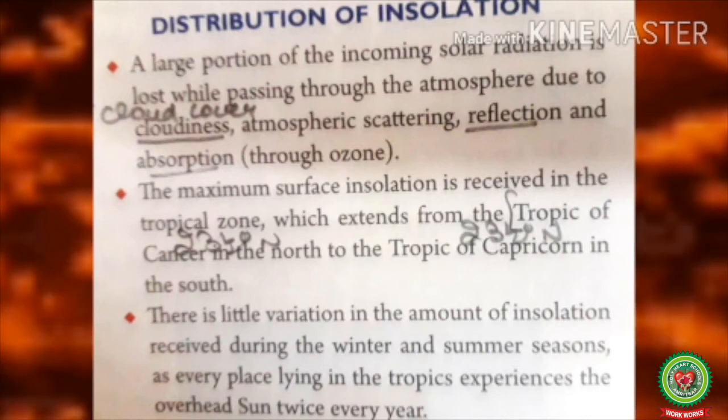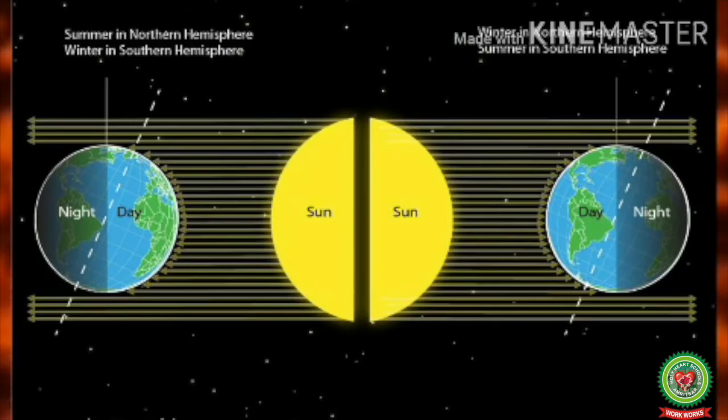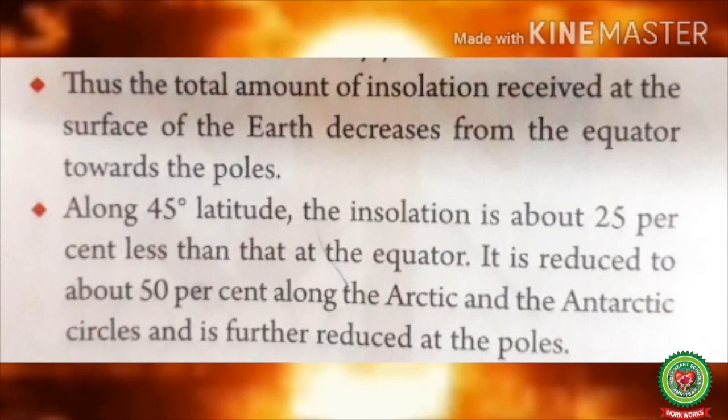There is little variation in the amount of insolation received during the winter and summer season, as every place lying in the tropics experiences the overhead sun twice a year, because the subsolar points appear at the equator twice a year at the time of equinoxes and migrate north and south across the tropics during the rest of the year. Thus, the total amount of insolation received at the surface of the earth decreases from the equator towards the poles, because at the equator the sun rays are falling vertically, and as we move towards the poles, the sun rays are also getting slanting.